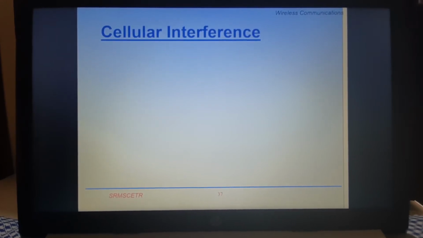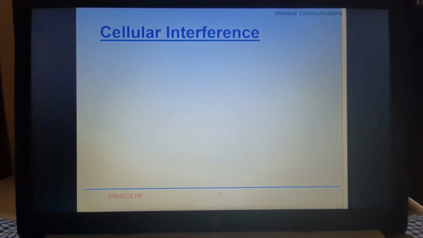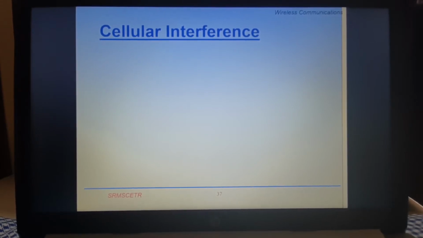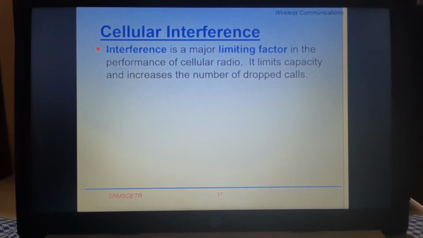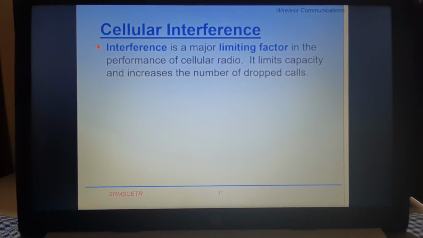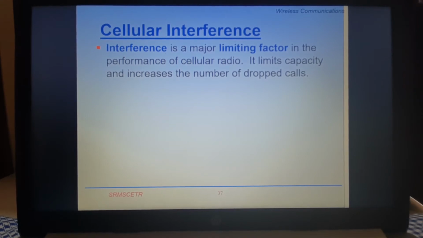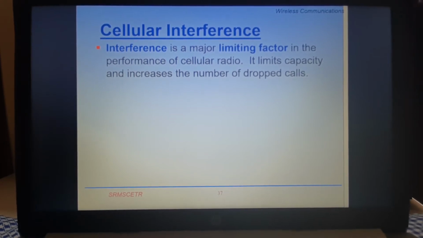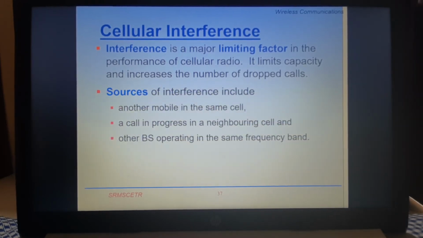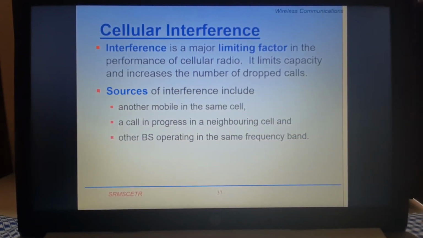Now today we will discuss a very important topic associated with the cellular network, which is cellular interference. Interference is a major limiting factor in the performance of cellular radio. It limits the capacity and increases the number of dropped calls. It is well known to all of us, if we are not able to reduce the interference between the co-channel cells, then the capacity of the cellular network is going to decrease. There are a lot of dropped calls in the cellular network. So firstly, we have to minimize the interference.